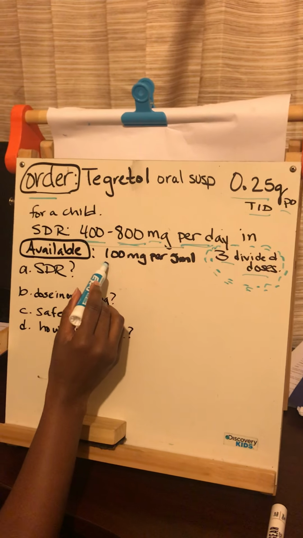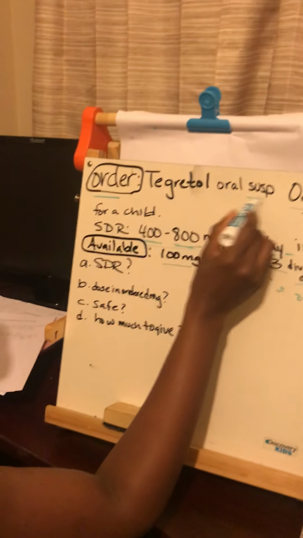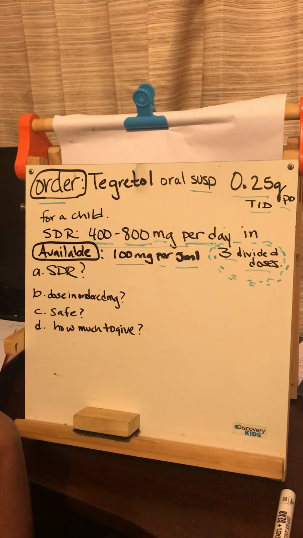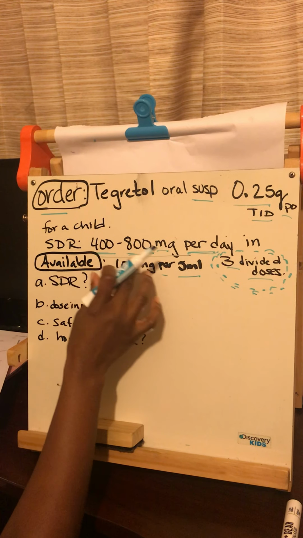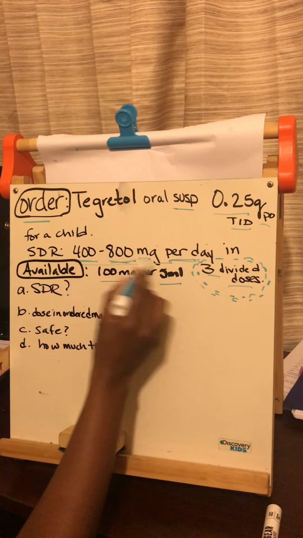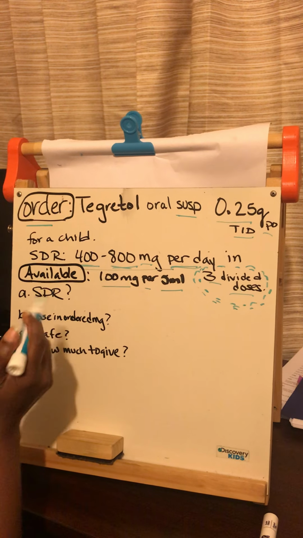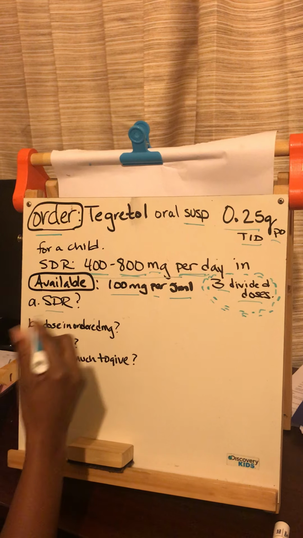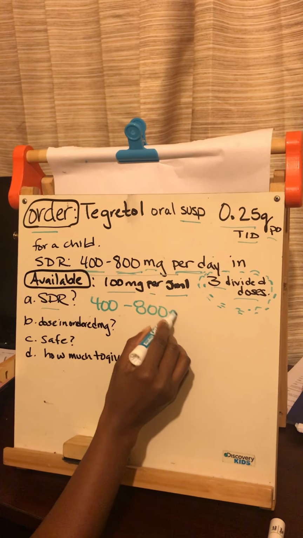What's available is 100 milligrams per 5 mLs, because as we go back up here, we can see that it's a suspension. For this particular problem, you're not given the patient's weight because of what the safe dose range is. It's not milligram per kilogram per day. It's just milligram per day. So we don't need a weight for this problem. Now we look and see, what is the safe dose range? Well, it's actually already given to us. The safe dose range is 400 to 800 milligrams.